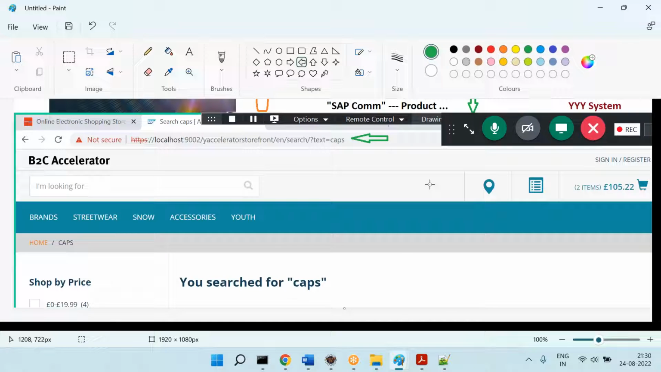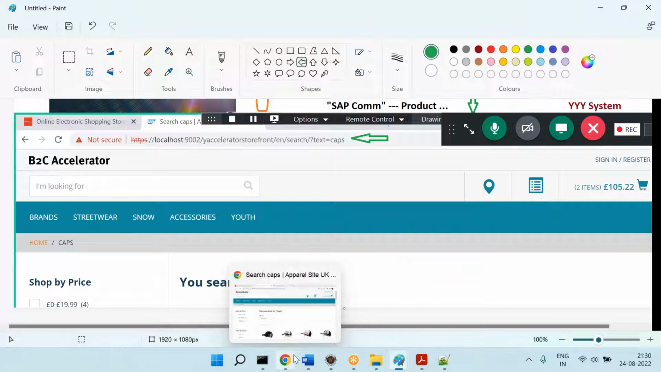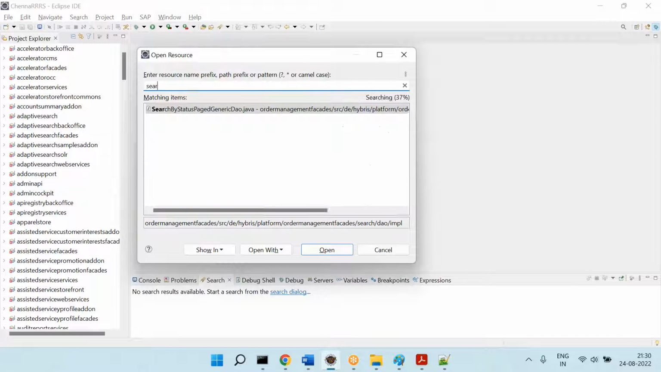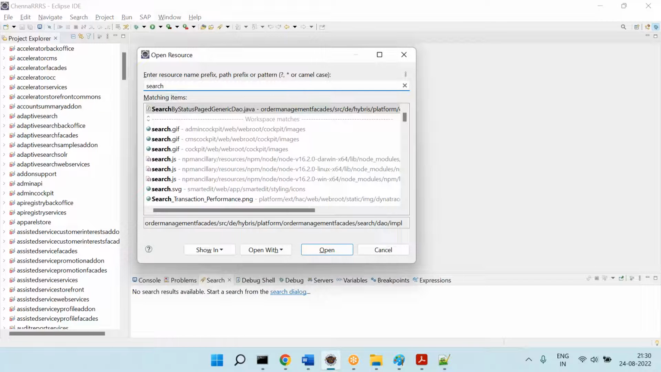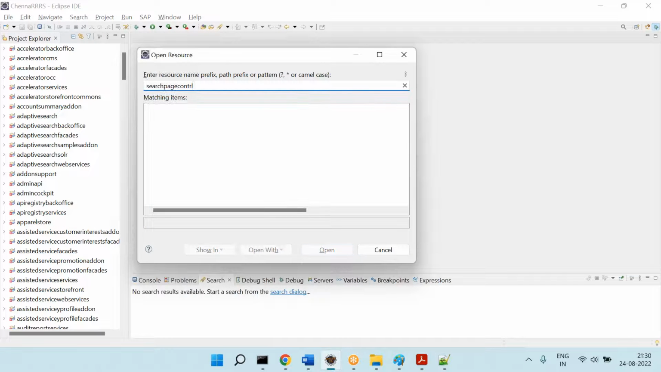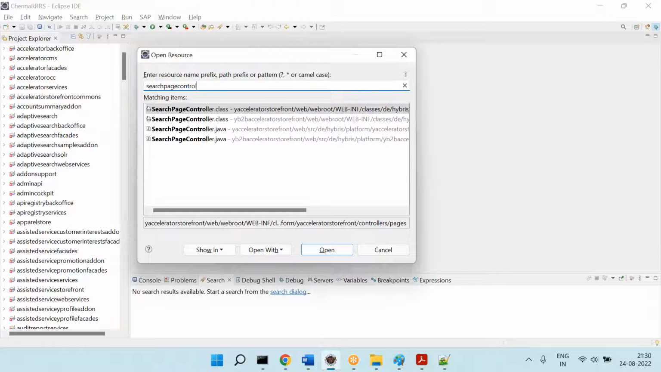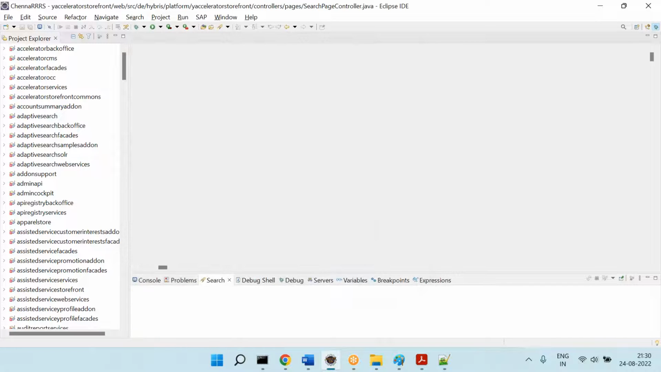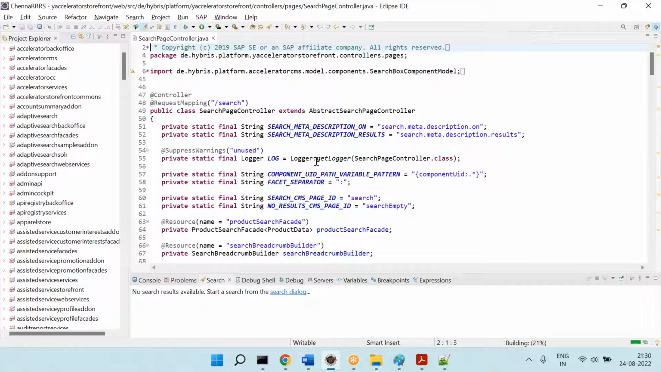Now when I search like this or when I hit the URL like this, some controller will be called. Then what is the controller? What is the starting code? So what is the page name, tell me? Search. SearchPageController.java. You can remember these names because these are not going to change. So you can see SearchPageController.java is there 2 times. Why is it there 2 times? One is for the B2C Accelerator storefront. One is for B2B. Okay, this is the one that will be called.